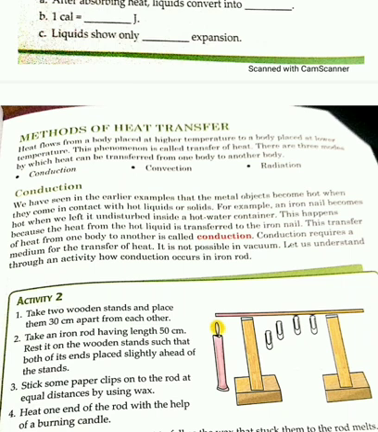Conduction requires a medium for transfer of heat. Conduction is always from higher to lower temperature and it requires a medium. It is not possible in a vacuum. And what do you mean by vacuum? Vacuum means where we don't even have air. That is called vacuum.